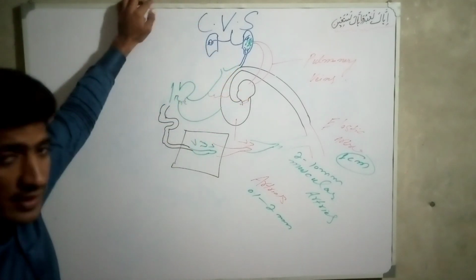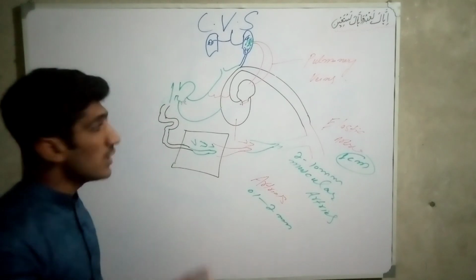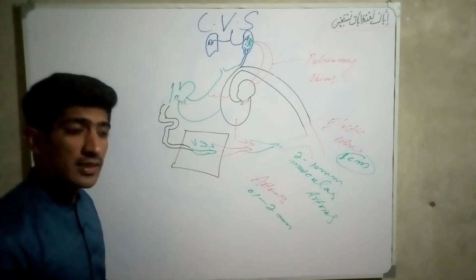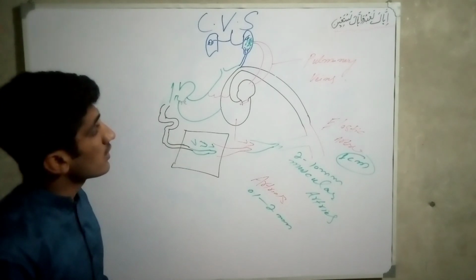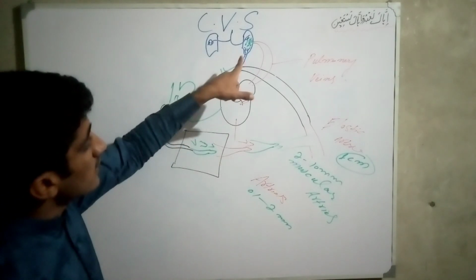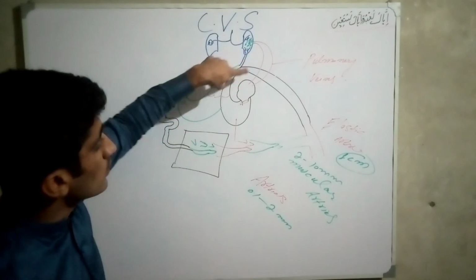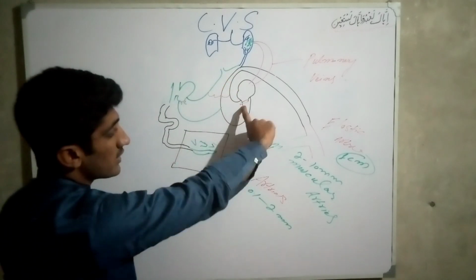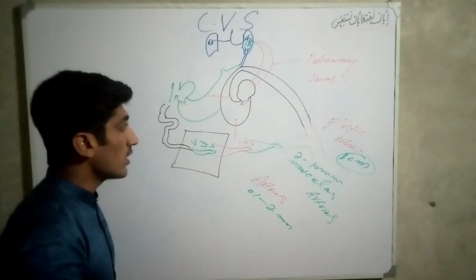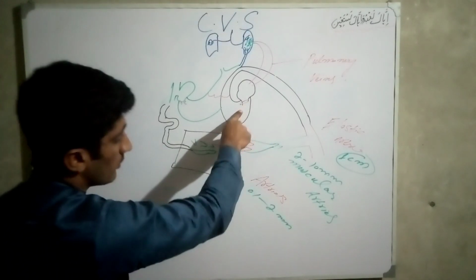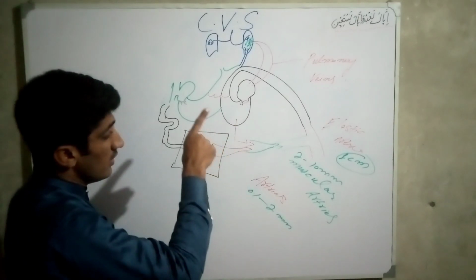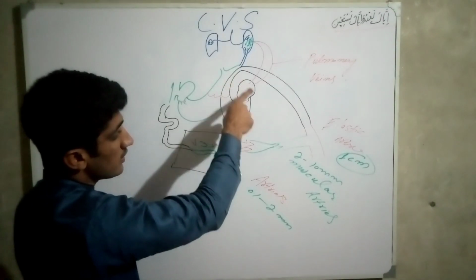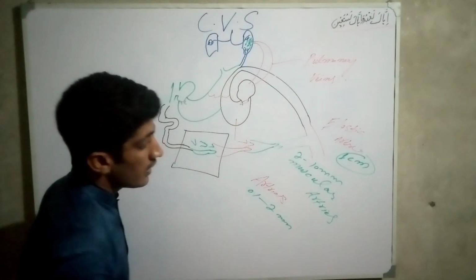And these arteries again divide into small arterioles, and these into numerous small vessels which are called capillaries, and their exchange takes place, and the well oxygenated blood comes to the left atrium, and then through the bicuspid valve, also called the mitral valve, to the left ventricle.